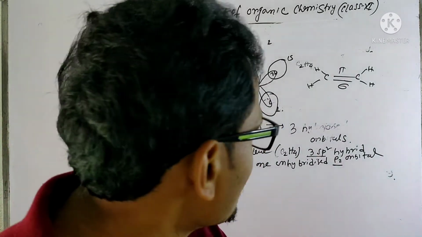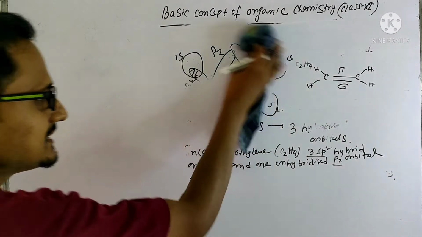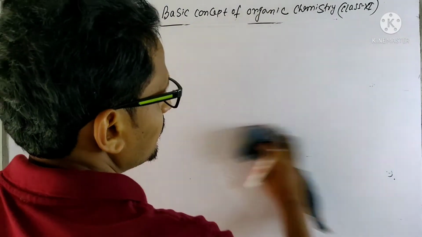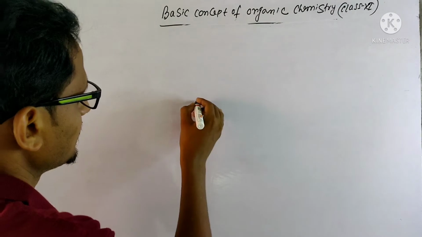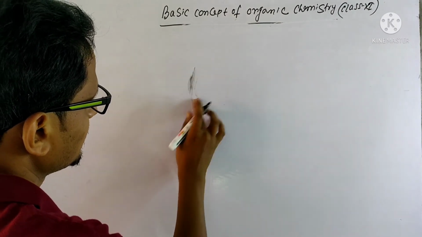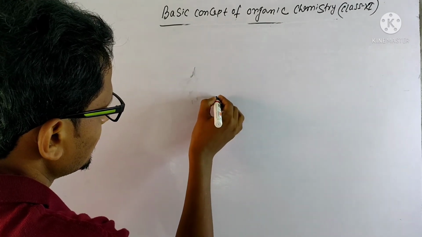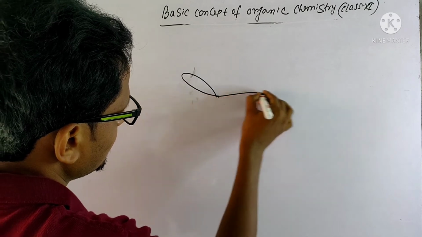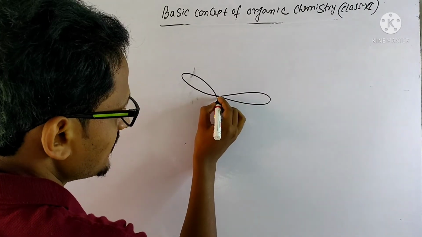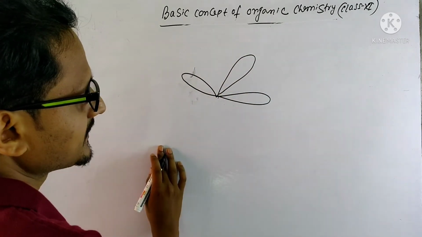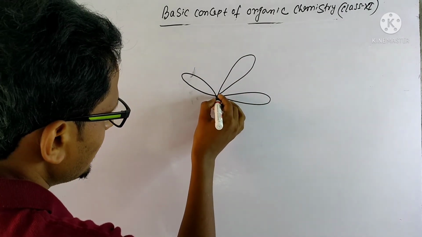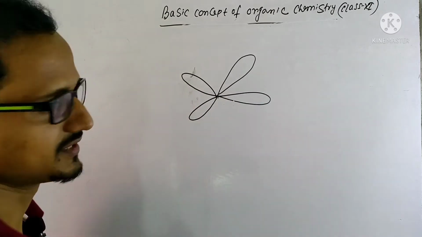So what is the overall orbital picture? It is like this. This is one carbon, the central carbon, having one pz orbital like this, and another sp2 hybrid orbital.